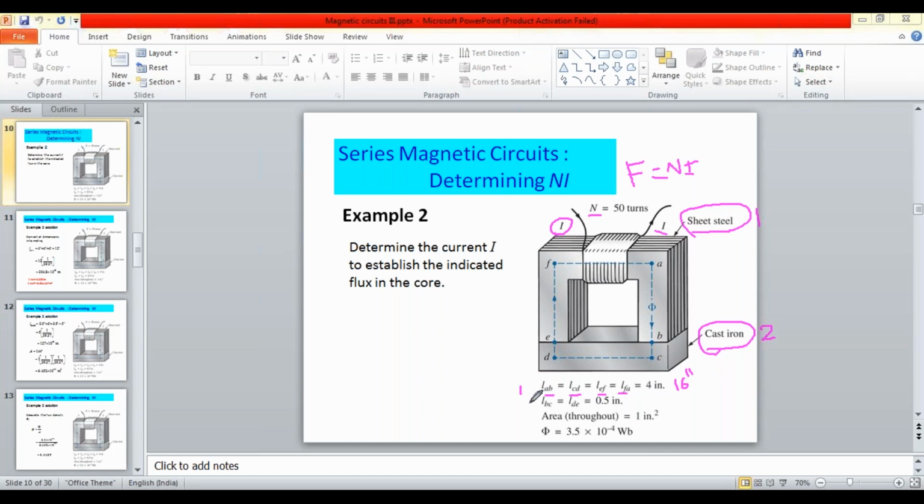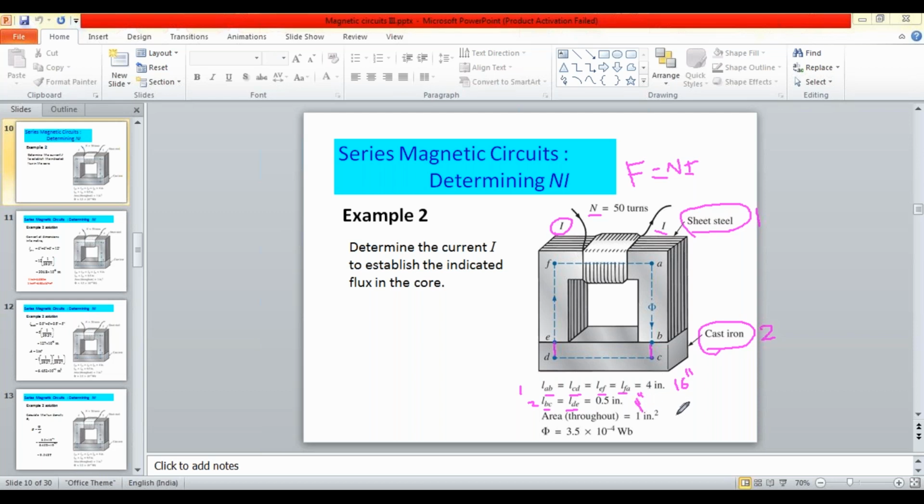Now coming to the second material, cast iron. This cast iron length is BC and DE, each equal to 0.5. So the total length of the cast iron second material is 0.5 plus 0.5, equal to 1 inch.